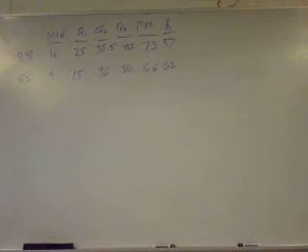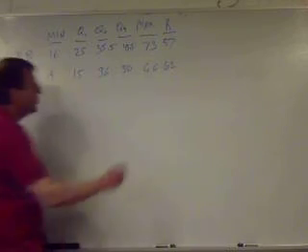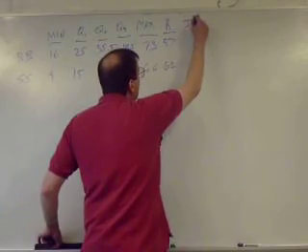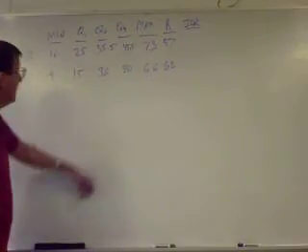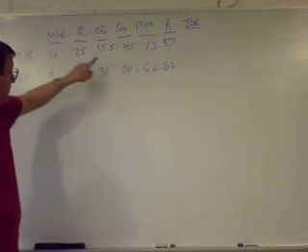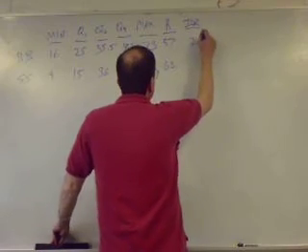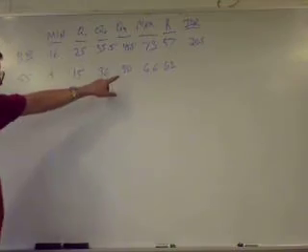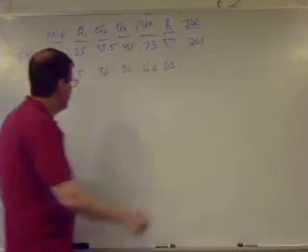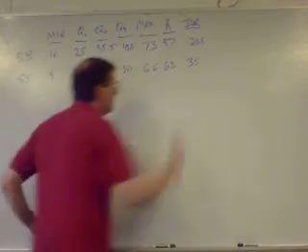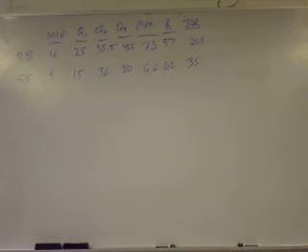IQR is Q3 minus Q1. So IQR for Barry is going to be 45.5 minus 25, which is 20.5. And for Sammy, 50 minus 15, which is 35. So that concludes part B.